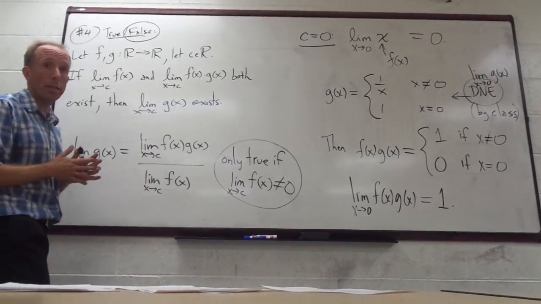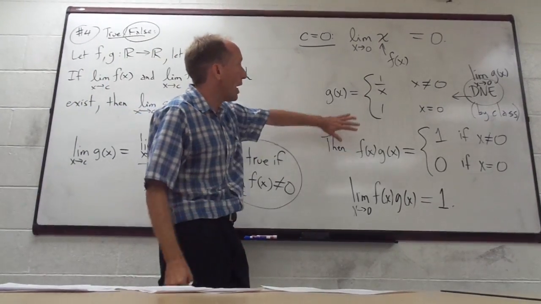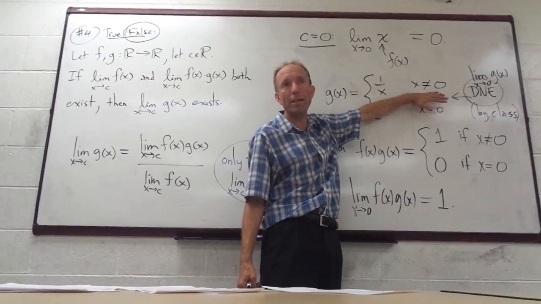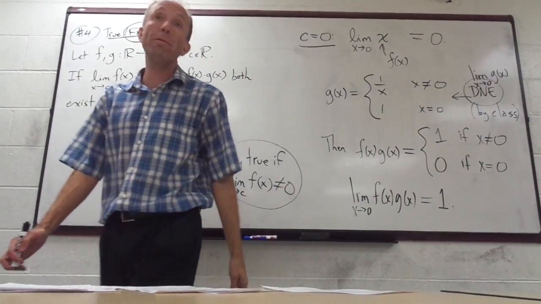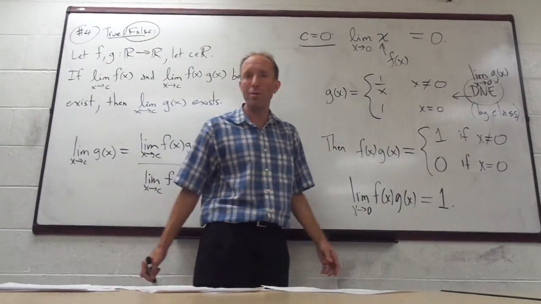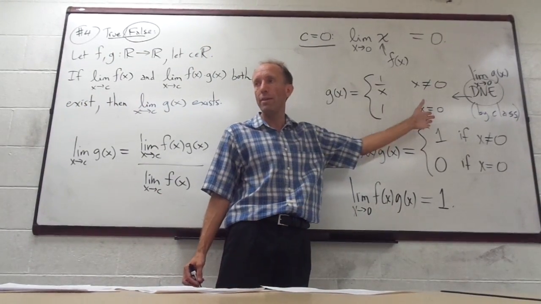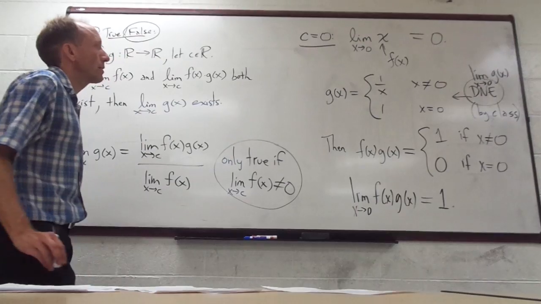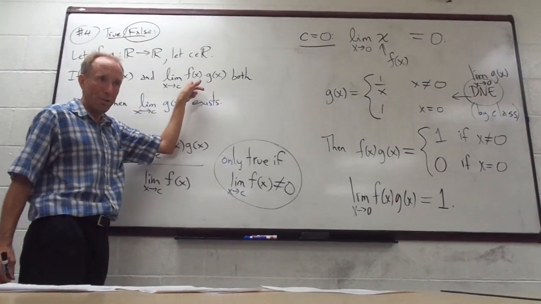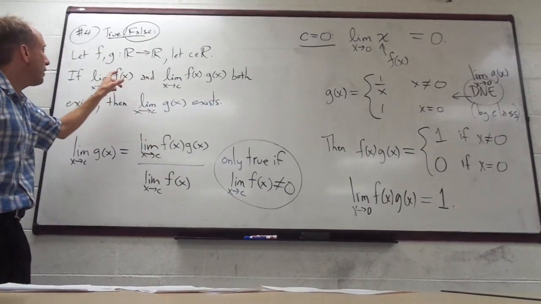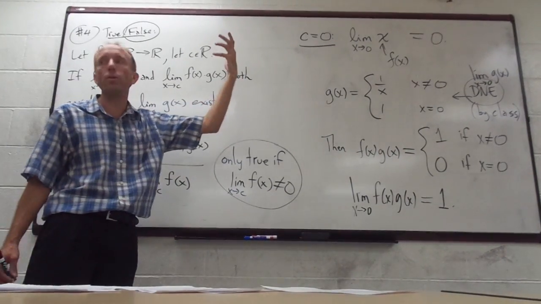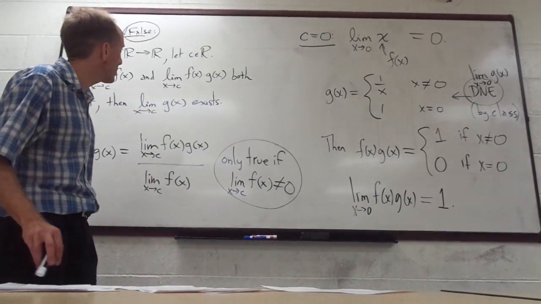So that's a really, really good answer. If you forgot to define it piecewise and you just said g of x equals 1 over x, I'd probably give you almost full credit, maybe full credit. I might take off at most 1 point, depending on how many points it was worth. It would not be a big mistake. So that's kind of the idea. Make f and g basically cancel out to a constant. Make f a really nice function whose limit does exist, and then g is the reciprocal of that, essentially, whose limit does not exist.